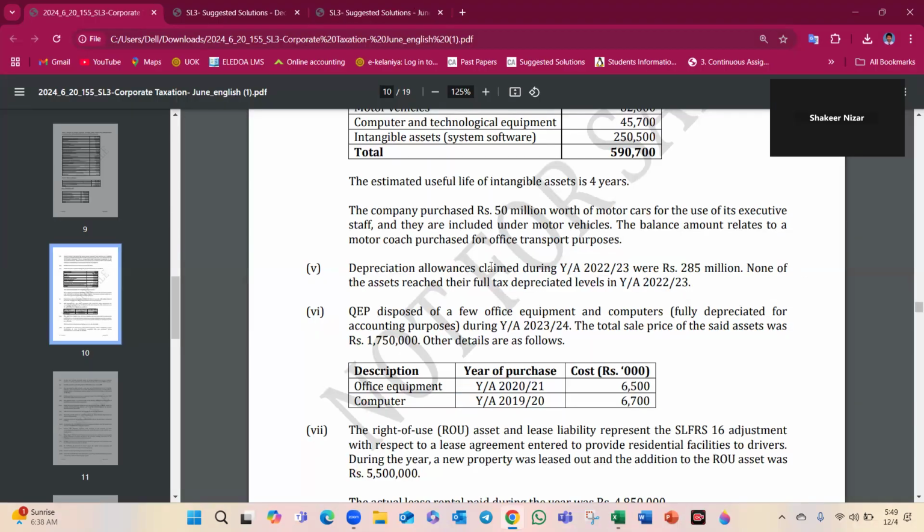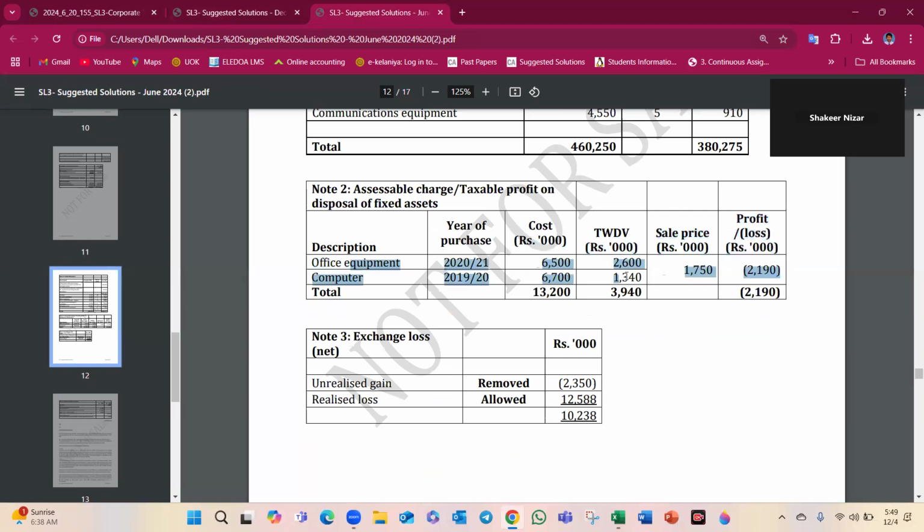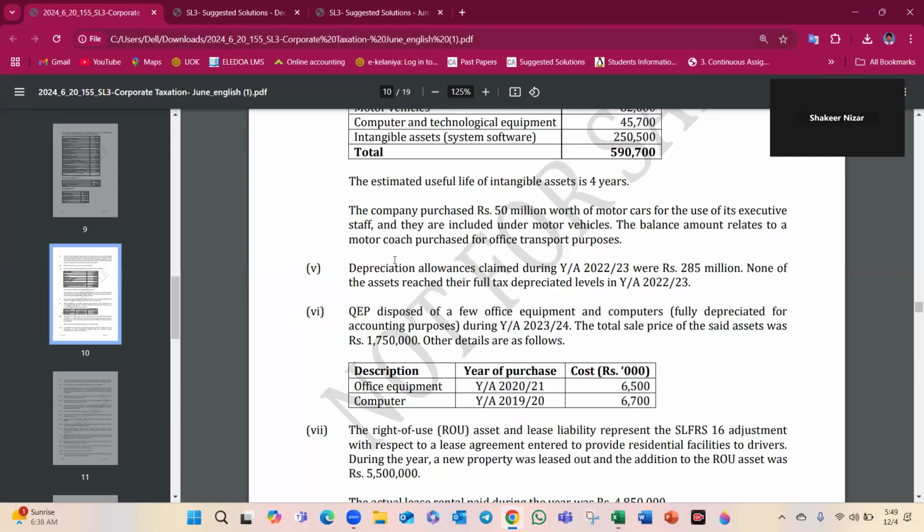Here you can see office equipment, the cost is there, the written down value is there.